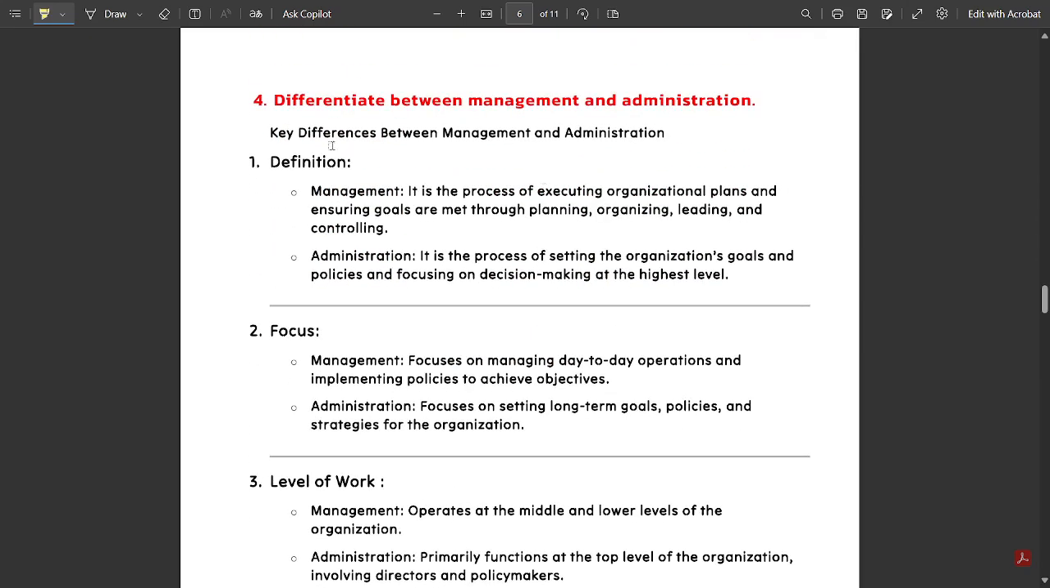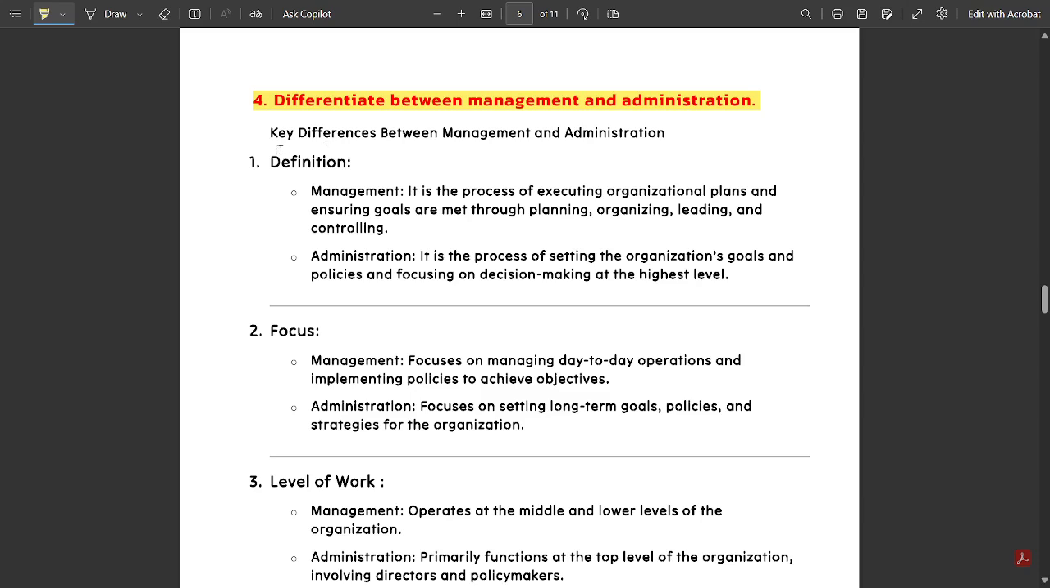Next, very important, repeated multiple times, and I can assure you this question will appear in the exam: differentiate between management and administration. You should not write the differences the way you did in smaller classes, by dividing the page into two. That's not the standard way in engineering to write differences. Differentiation should include the definition, focus, level of work, and one key factor, and using that you define how it makes the comparison between management and administration.